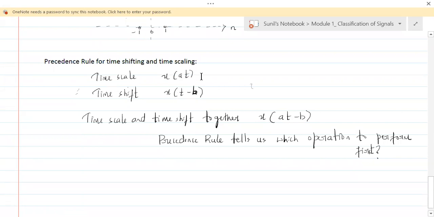So here only scaling is there, here only shifting is there. But if you see x of at minus b, you have scaling as well as shifting. So this precedence rule tells us which operation to perform first, whether scaling has to be done first or shifting has to be done first when both the operations are there in a signal.